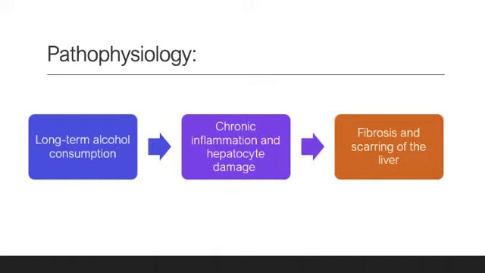In a nutshell, the pathophys is long-term alcohol consumption, which is that heavy drinking or binge drinking, which leads to chronic inflammation of the liver and the hepatocyte apoptosis, which is hepatocyte damage within the liver, and then the fibrosis and scarring of the liver, ultimately leading to cirrhosis.